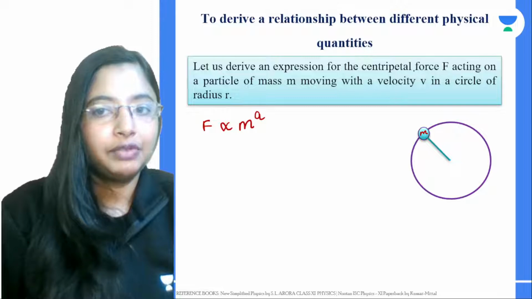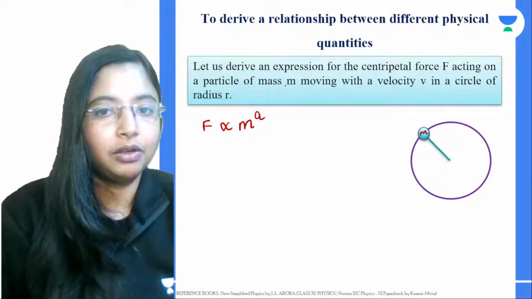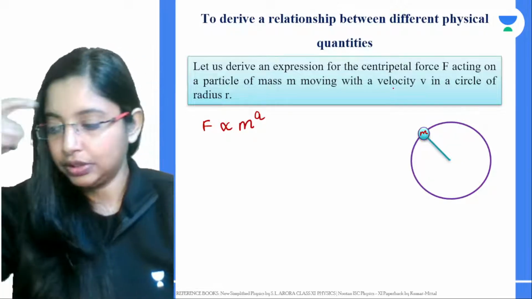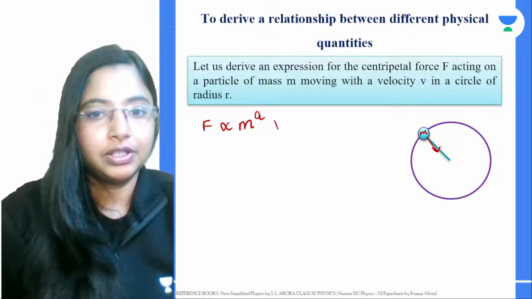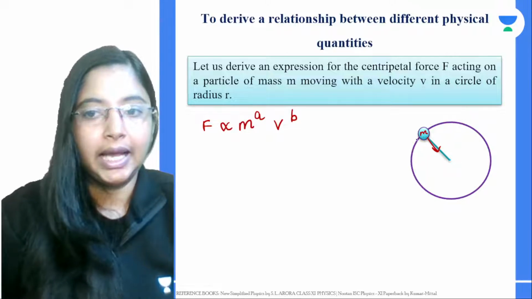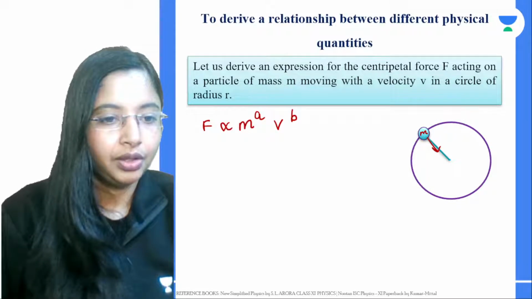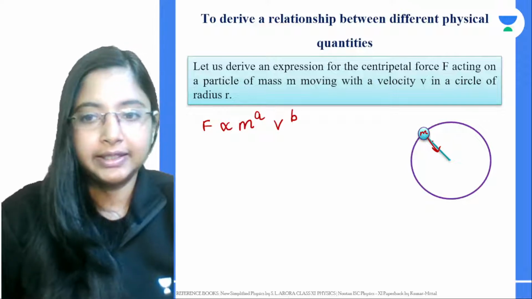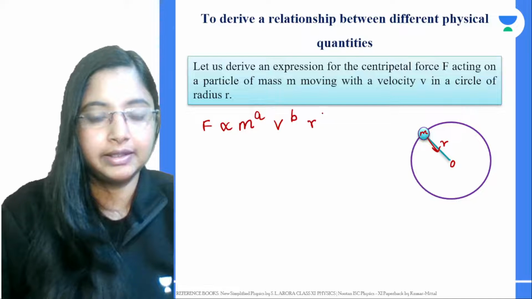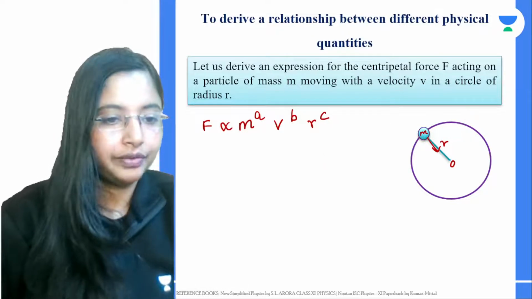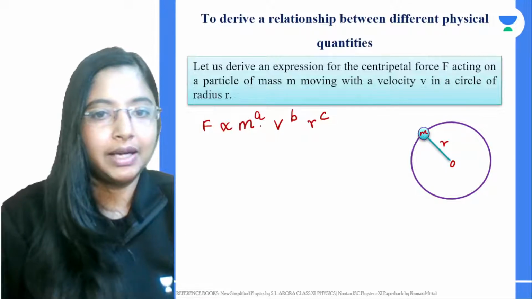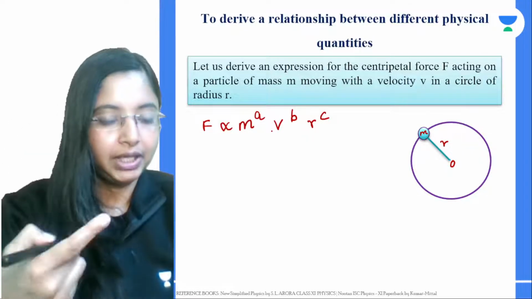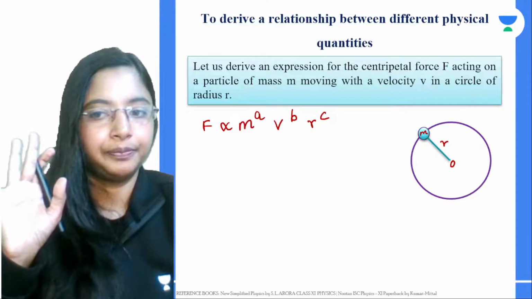So to derive the expression for centripetal force acting on a particle of mass m, this particle is moving with the velocity v. It is at a distance r from the center point O. To what power it is, we don't know. So these are the three quantities this object depends on: the mass, the velocity at which it is traveling, and the radius of the circle.